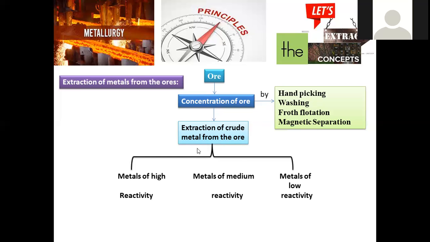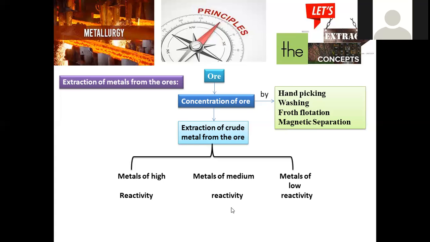During the extraction of crude metal from the ore, we have to categorize all the metallic substances based on their reactivity. Some may have high reactivity, moderate reactivity, and high stability as well, right? High reactivity metals are mostly the alkali and alkaline earth metal family, and they exist either in halide or oxide form, and they can be categorized in this one.